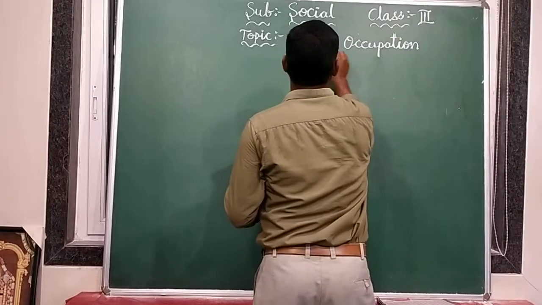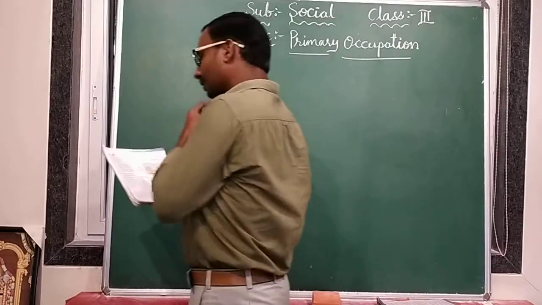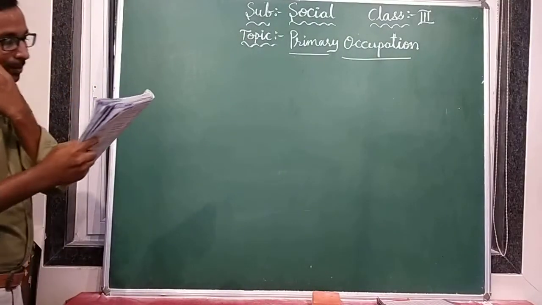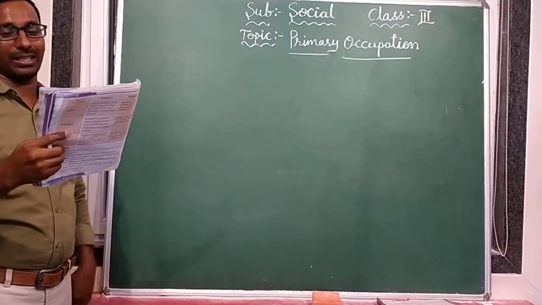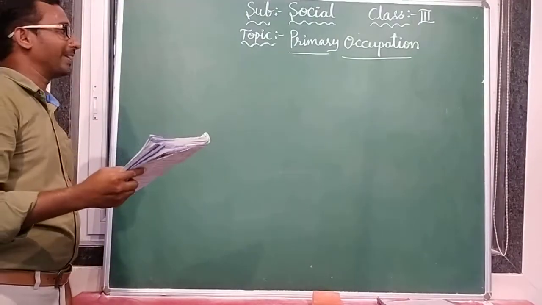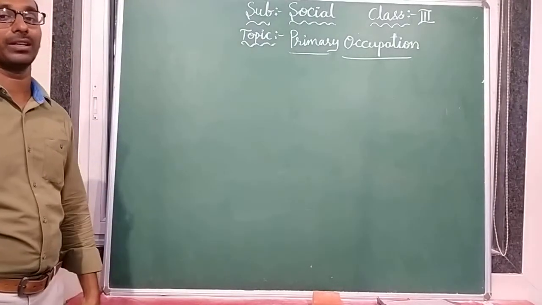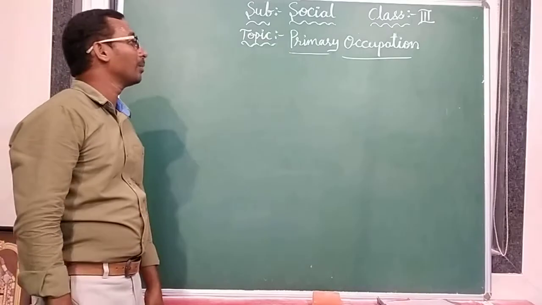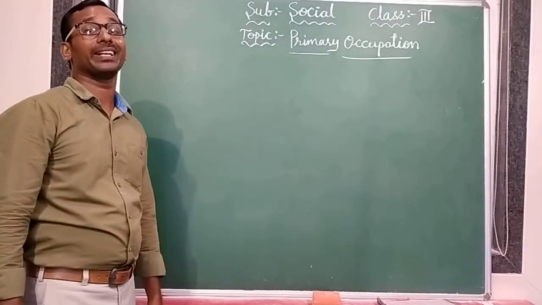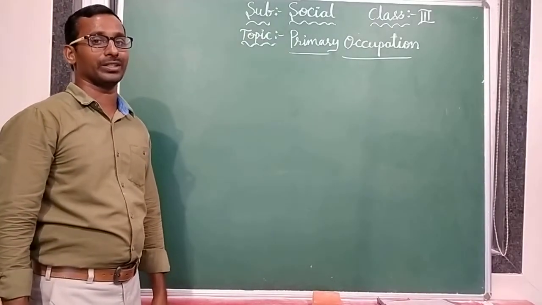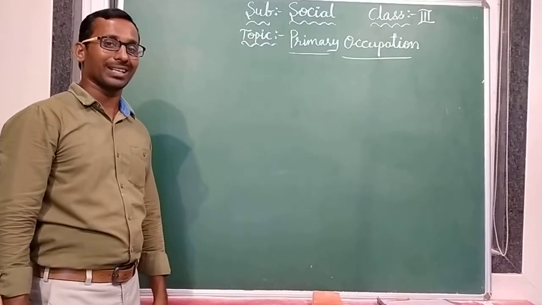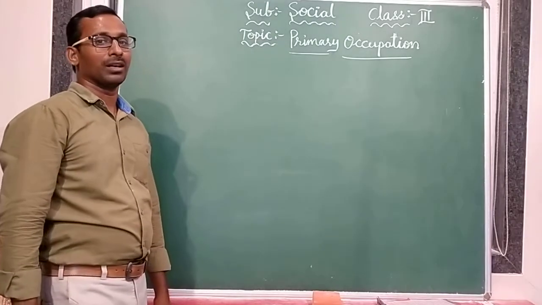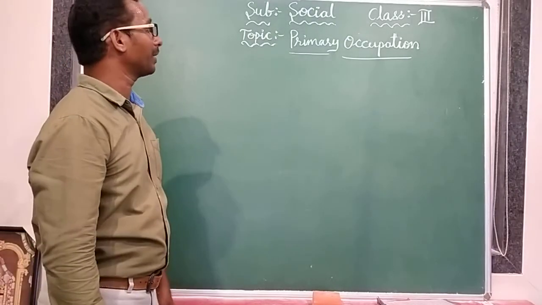In primary occupation, people are directly involved in the extraction of raw materials from the environment. Already we discussed. In the primary occupation, raw materials are produced by nature, so people are directly involved in this occupation. That is called primary occupation.